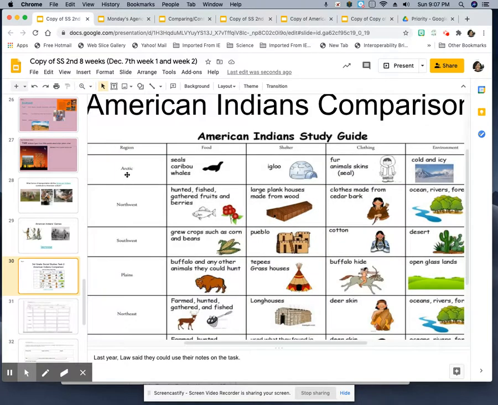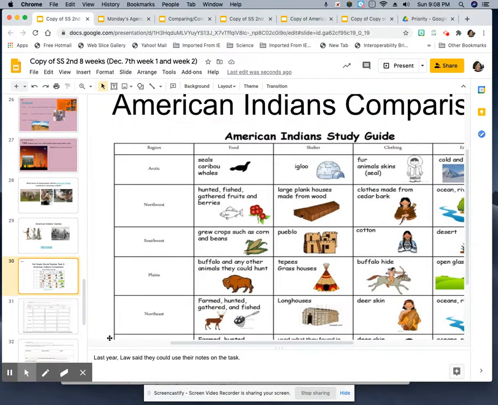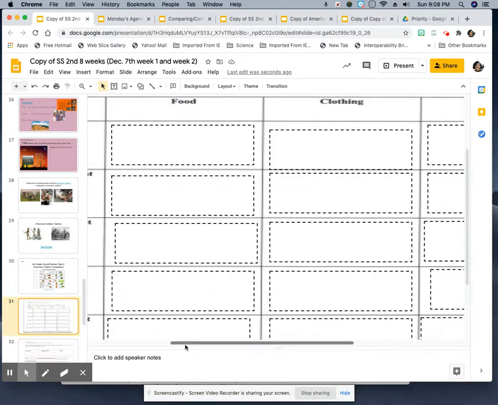So the Arctic Indians ate seal, caribou, which is a type of reindeer, and whales. Shelter was an igloo. For clothing they wore animal skins made out of seal and fur, and the environment was cold and icy. Okay, so this is the activity that you have to do, the task.